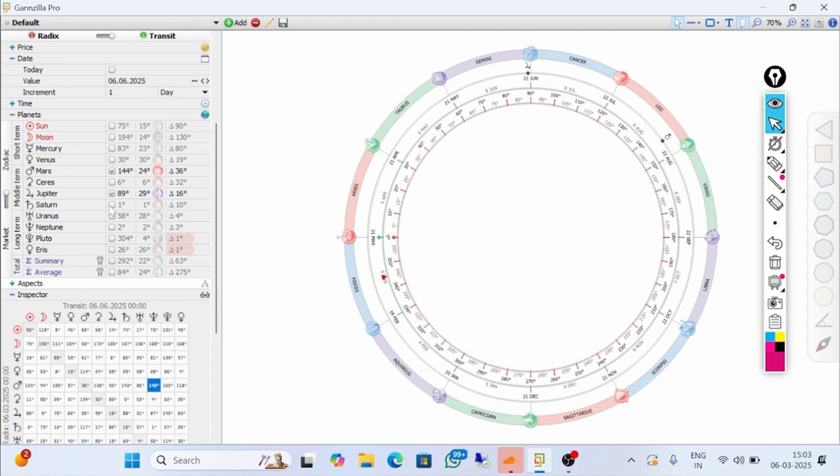Another planet is Saturn. Saturn is a very interesting planet and it stays around 2.5 years in each zodiac. The zodiac for Saturn is Capricorn. If you would see, here is Capricorn.